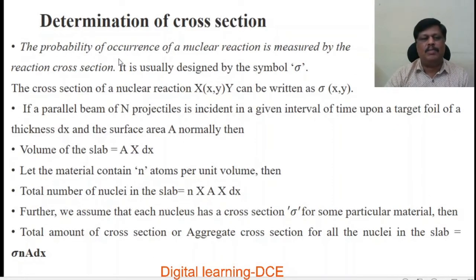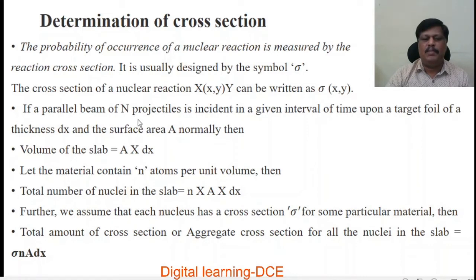So, determination of cross section. The probability of occurrence of a nuclear reaction is measured by the reaction cross section. It is usually designated by the symbol sigma. Nuclear cross section is represented by sigma. The cross section of a nuclear reaction X(x,y)Y, with capital X, small x, y and capital Y, can be written as sigma xy.